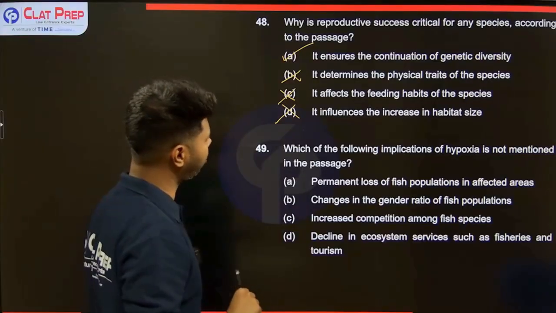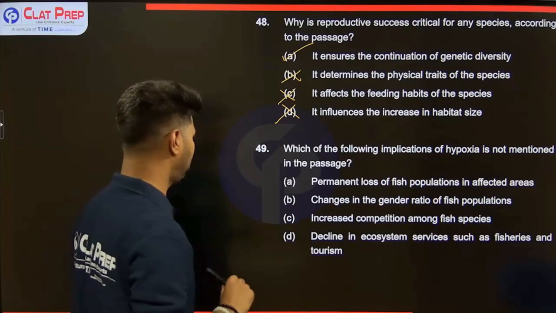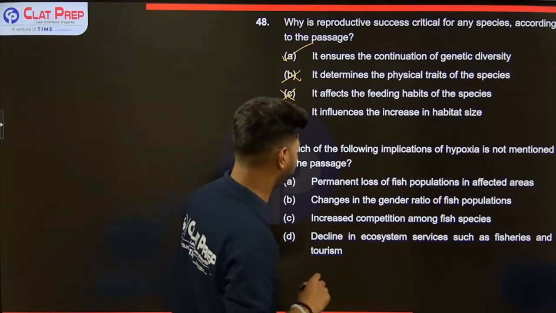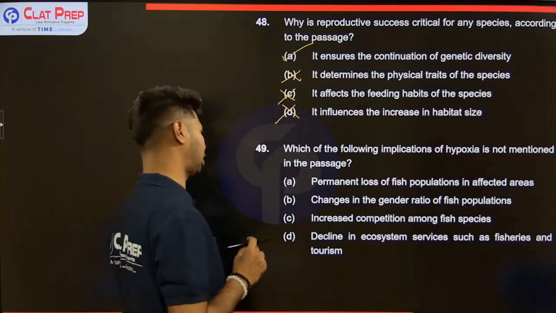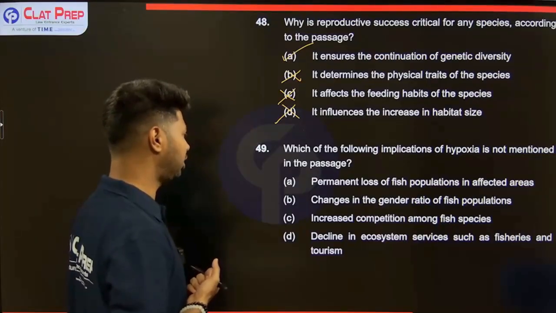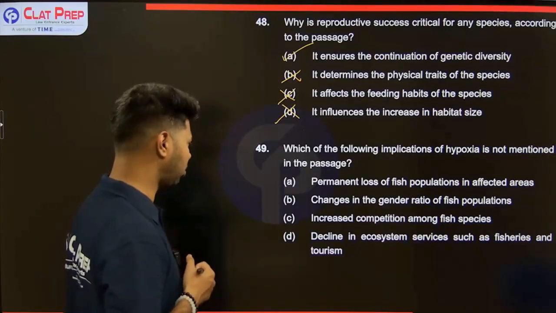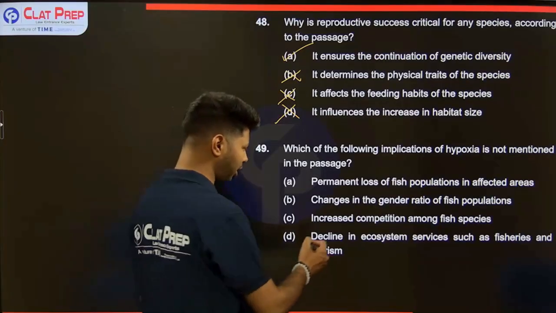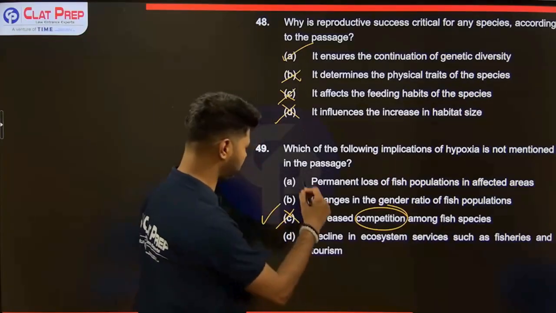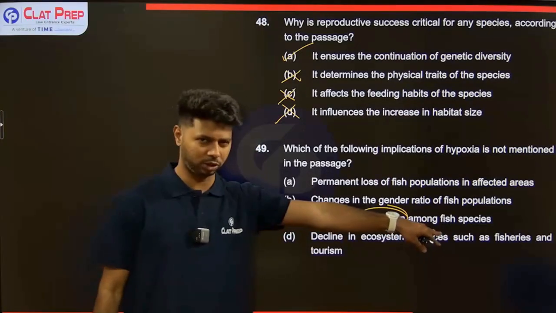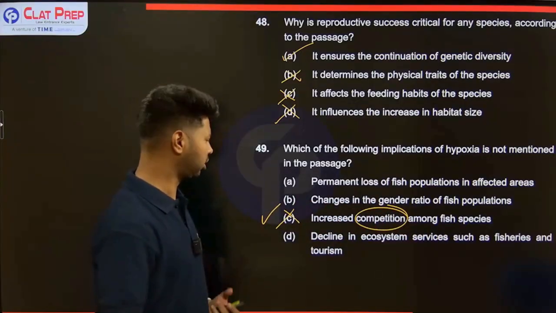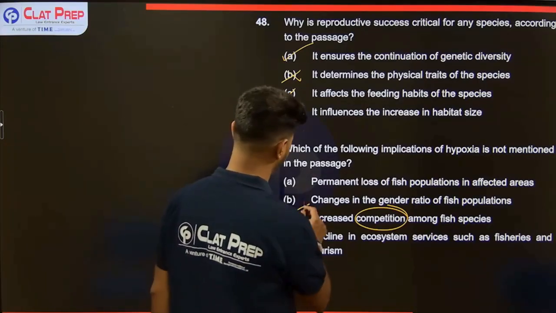Which of the following implications of hypoxia is not mentioned in the passage? Permanent loss of fish population in affected areas. That is true. There can be a permanent loss of certain fish populations. Changes in the gender ratio, that is also something that we saw. Increased competition among fishes. What kind of competition? Unclear. This is not really mentioned. Therefore, C is my answer. No competition was discussed amongst the fish population. Decline in ecosystem services such as fisheries and tourism is mentioned in the last part. So, C is my answer.